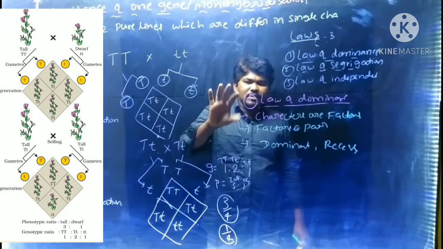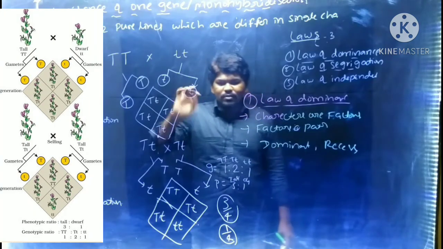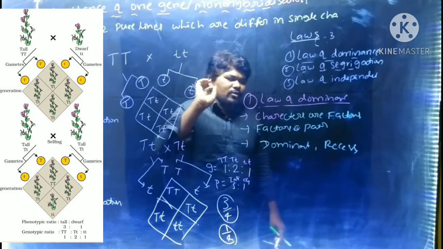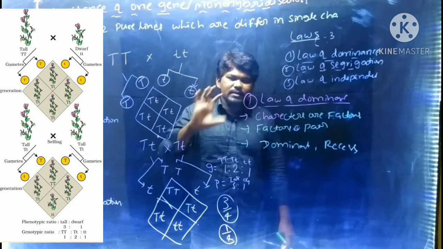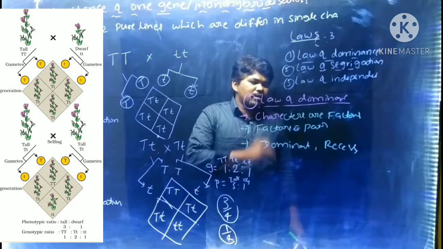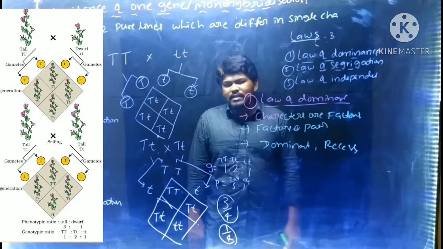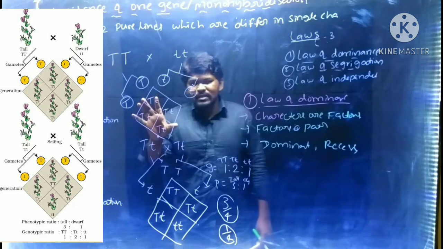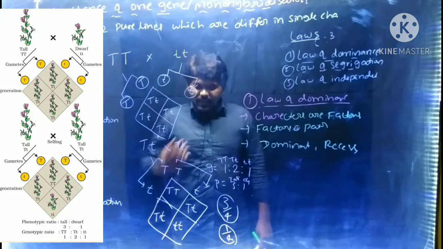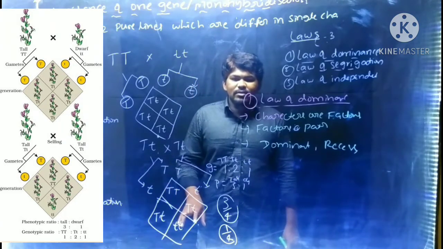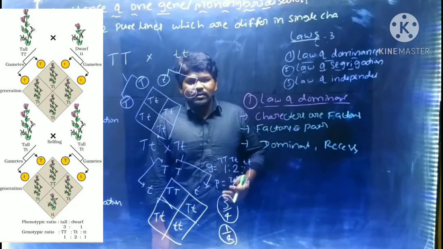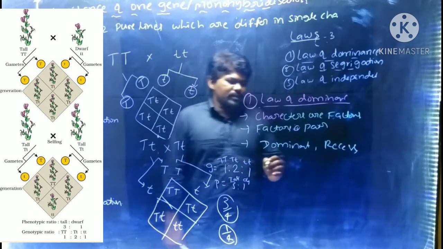According to the law of dominance, in all organisms, not only sweet pea, characters are controlled by factors. Those factors occur in pairs. And if the factors are dissimilar, one is called the dominant factor and the other is called the recessive factor. The dominant factor expresses its phenotypic character in the F1 generation. Again, expression of the recessive character he observed in the F2 generation. That is about the law of dominance.